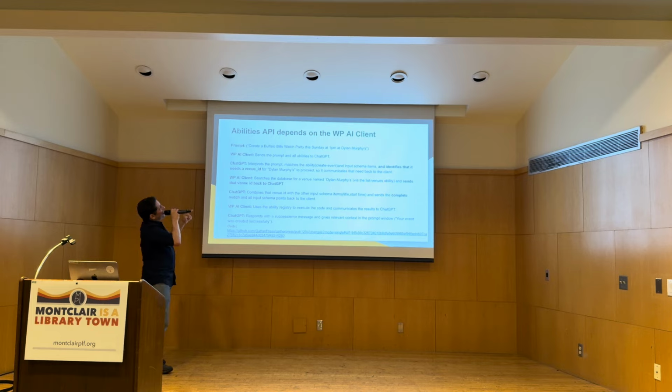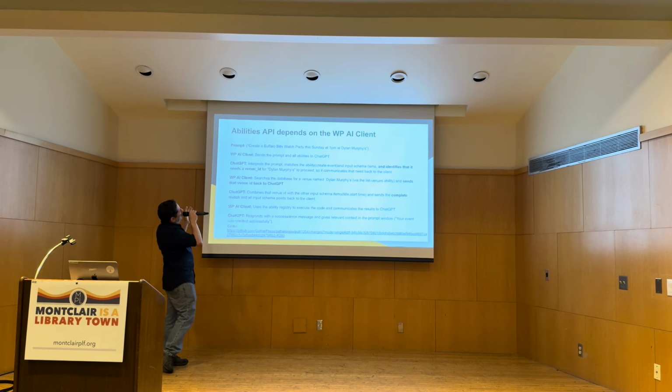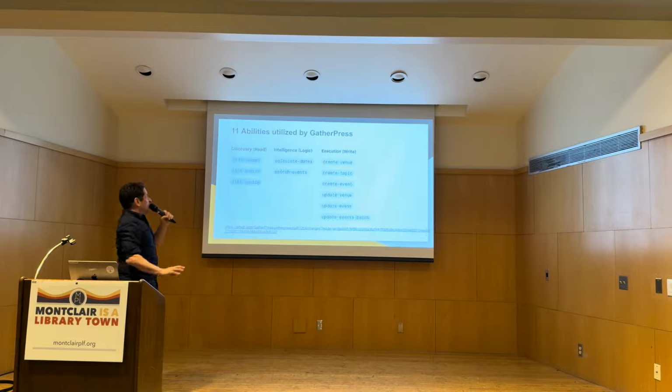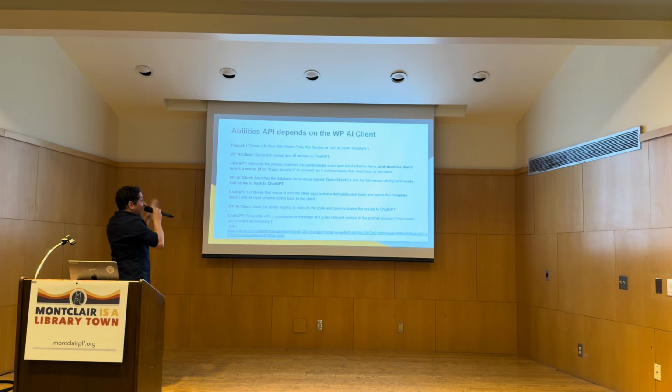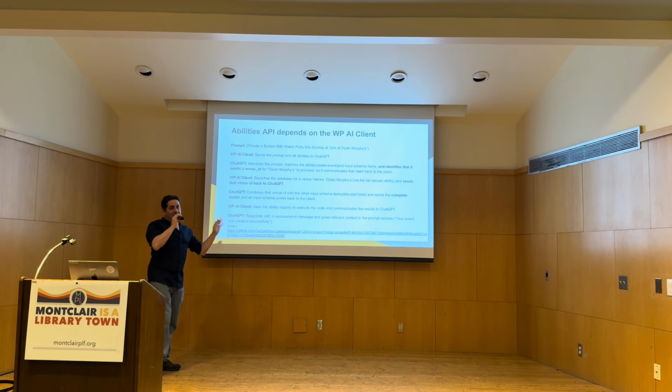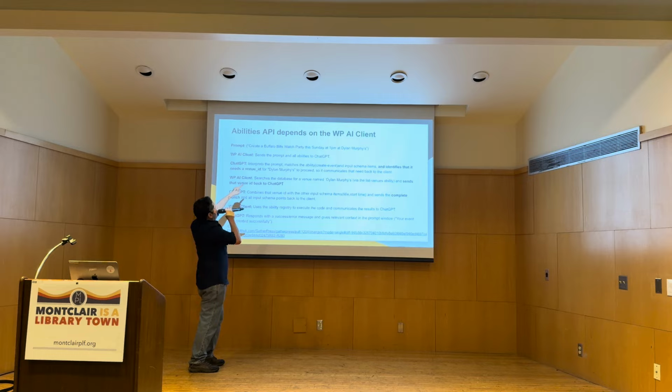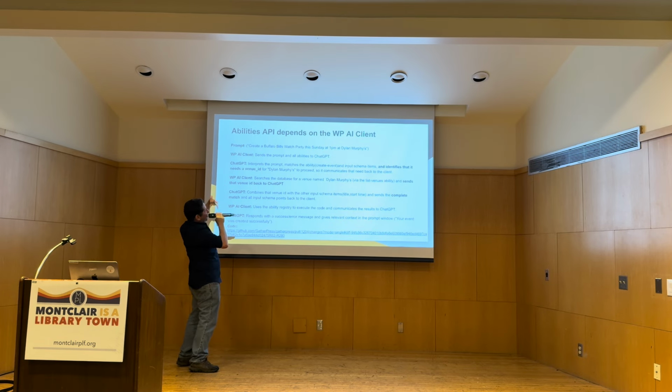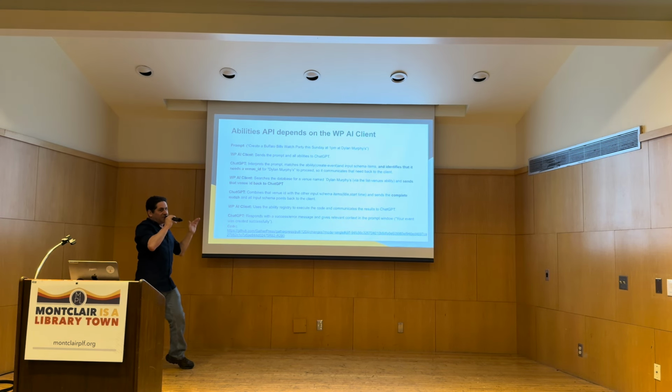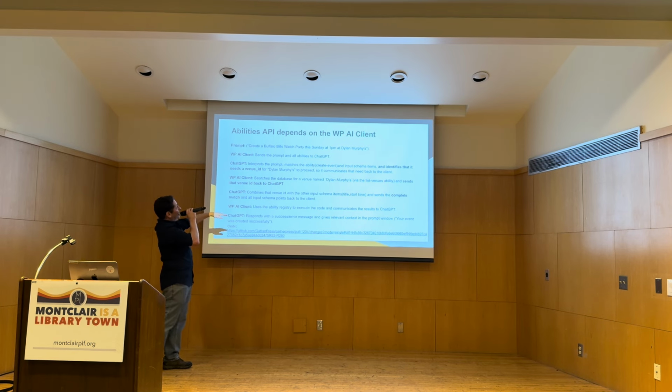The prompt says, create a Buffalo Bills watch party this Sunday at 1 p.m. at Dylan Murphy's. The WP AI client will take that prompt and all 11 abilities, gather all of them, and send all that information to ChatGPT. ChatGPT will then interpret the prompt and look for an ability to match. It will say, create a Buffalo Bills watch party this Sunday at 1 p.m. at Dylan Murphy's. Okay, that clearly looks like we're creating an event. So now it knows we can match this with create event.